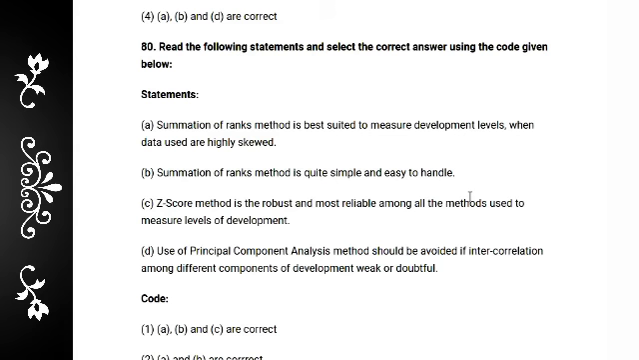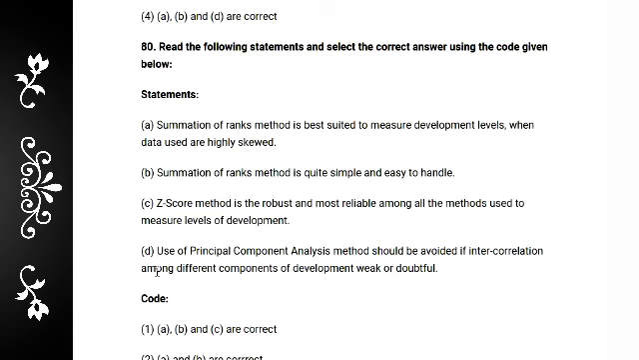Read the following statements. Select the correct answer using the code. Statement A: summation of the rank method is best suited to measure development level when the data used are highly skewed. B: summation of rank method is quite simple and easy to handle. C: the Z-score method is the robust and most reliable among all the methods used to measure the level of development.